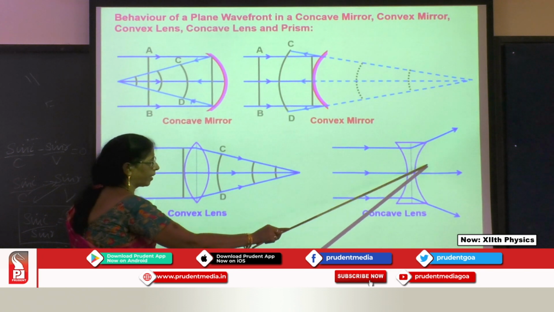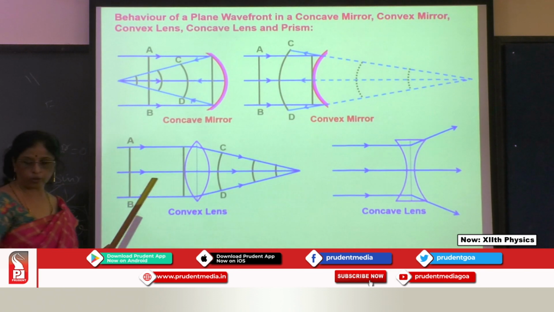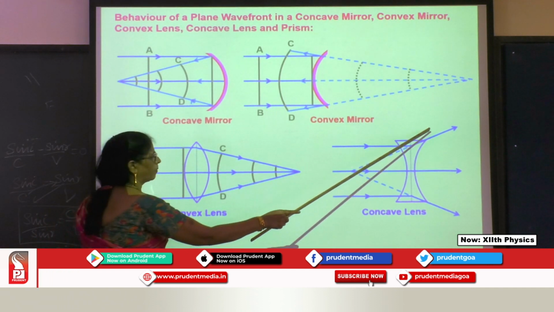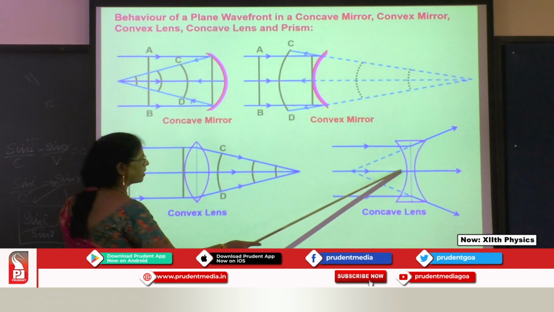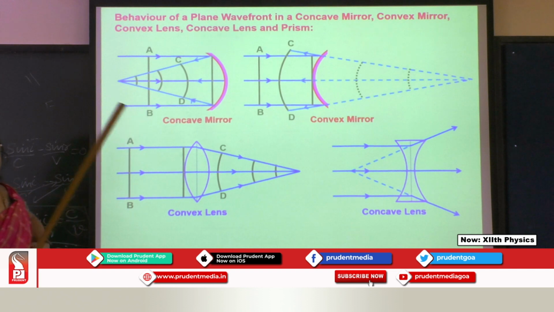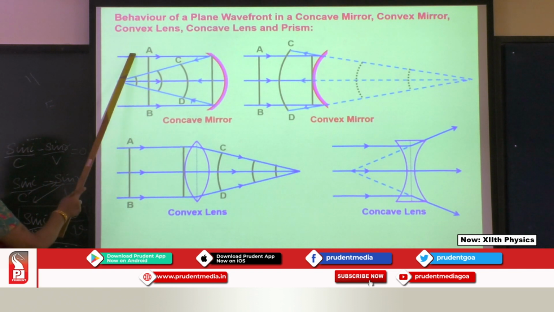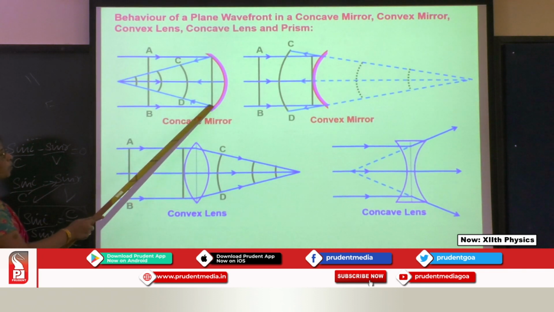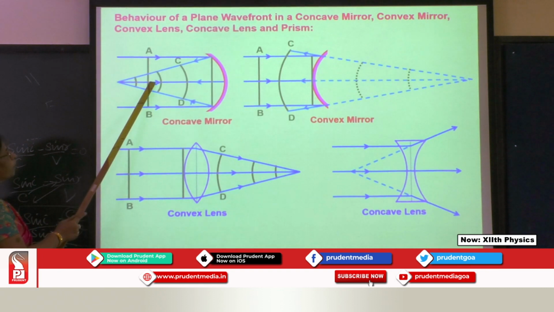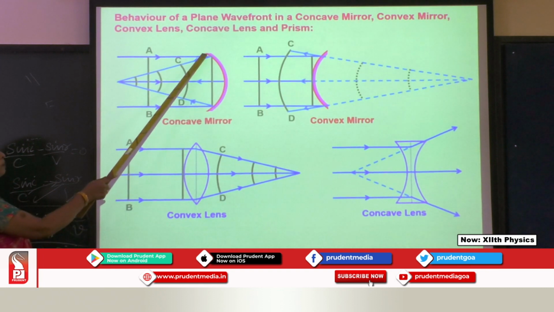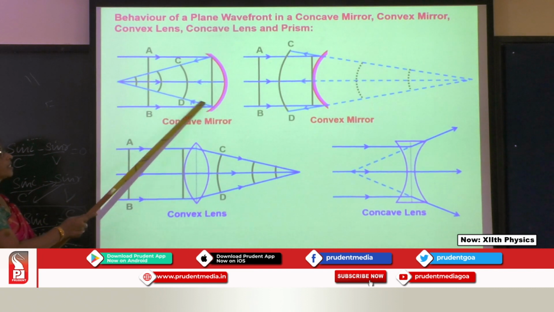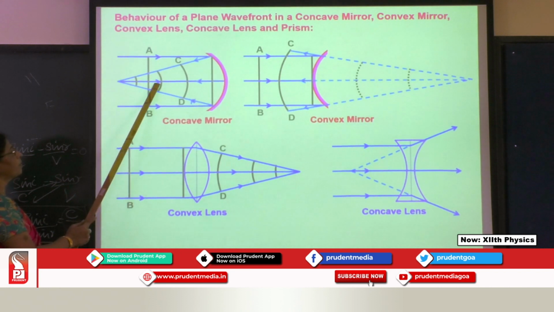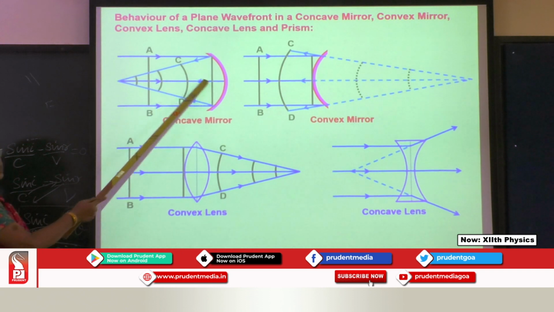So when I draw a curve like this, it will be the shape. When I draw a line for it here, why am I getting it only like this? Now listen, it is a very simple thing I want to tell you. They are coming as parallel, but this point will reach first. This end point reaches the mirror first, whereas the middle point of it reaches later. By the time it reaches here, it starts giving out the secondary wavelets till the last point reaches here. But by the time this part of the wave reaches this, it has already traveled a distance.